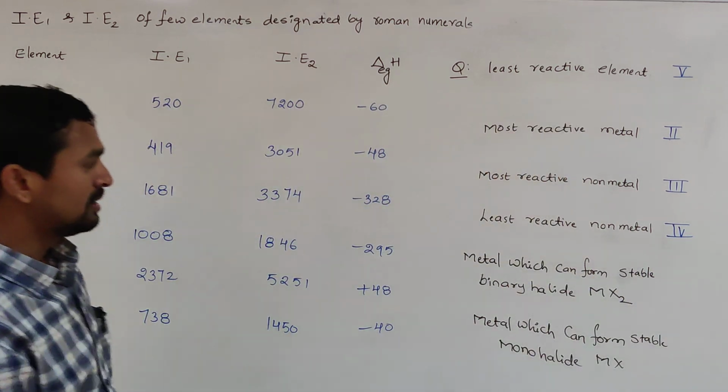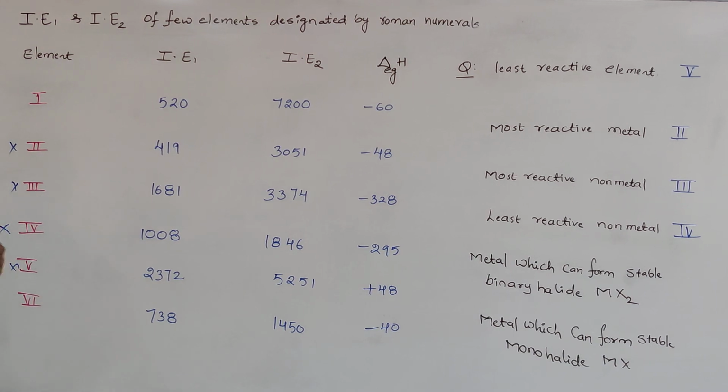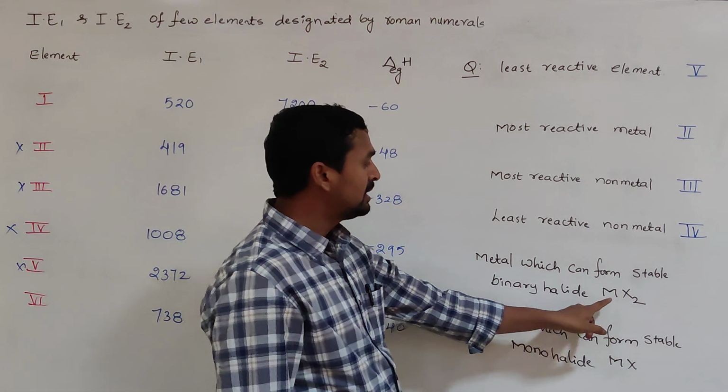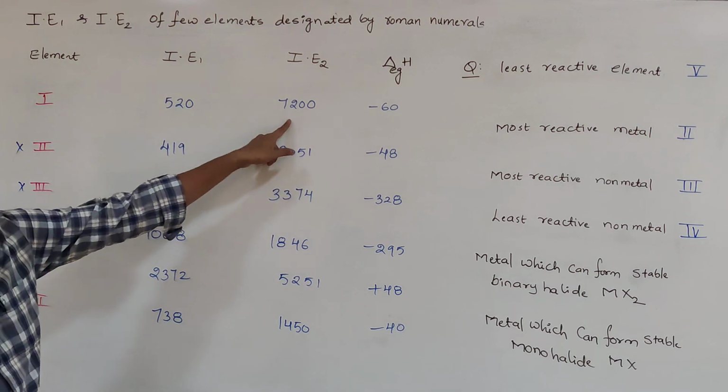And now the metal which can form a stable binary halide. The competition exists between the first and sixth one. The one where the difference in ionization enthalpy values is less is ready to lose 2 electrons, because to form the binary halide it has to lose 2 electrons. In the first case, 520 and 7200.